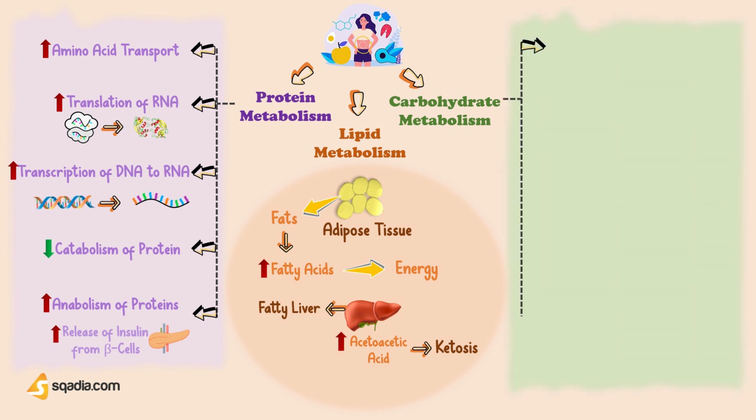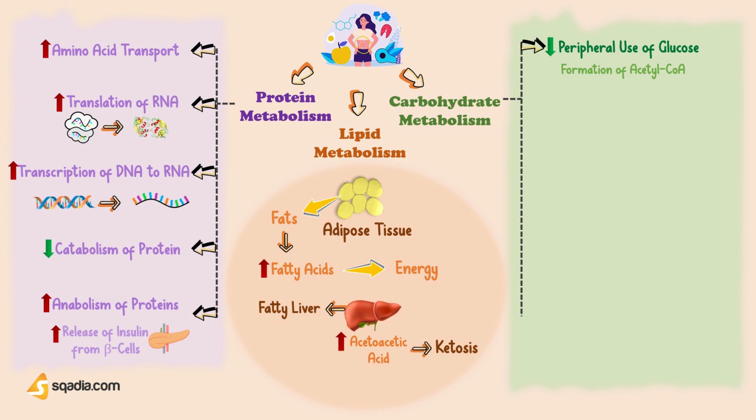The major action of growth hormone on carbohydrates is the conservation of glucose. It does so by four different mechanisms. Firstly, growth hormone reduces the peripheral utilization of glucose for energy production. It is because of the formation of acetyl coenzyme A during the metabolism of fat, influenced by growth hormone.